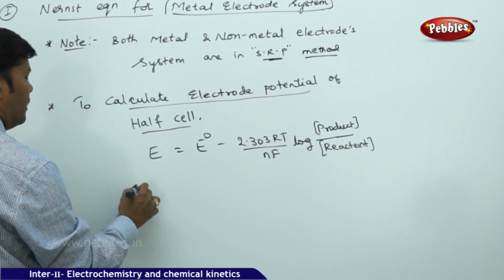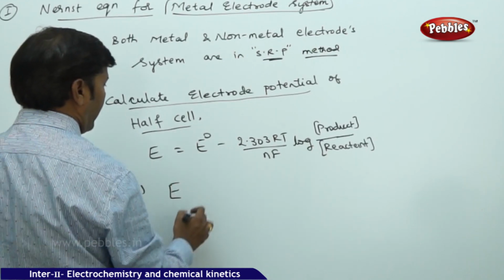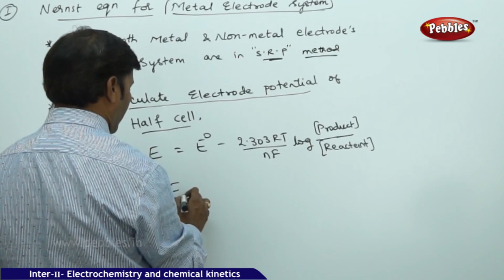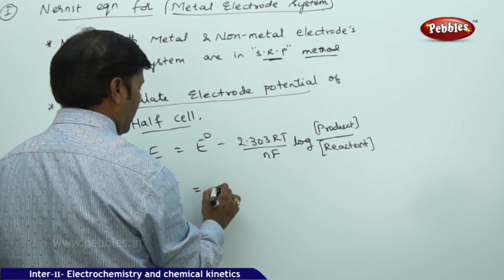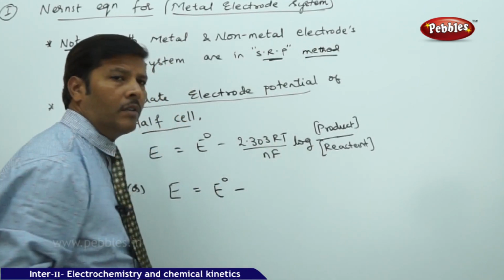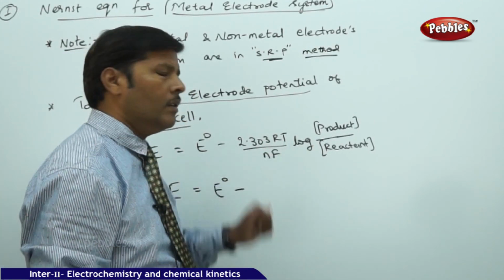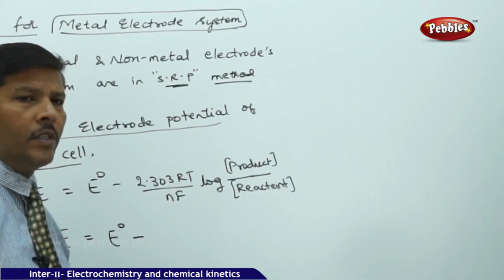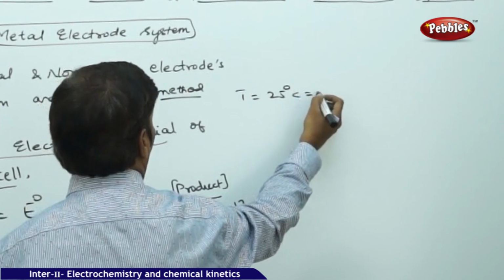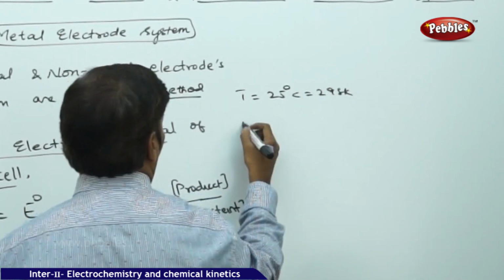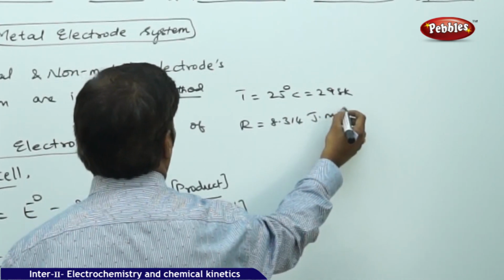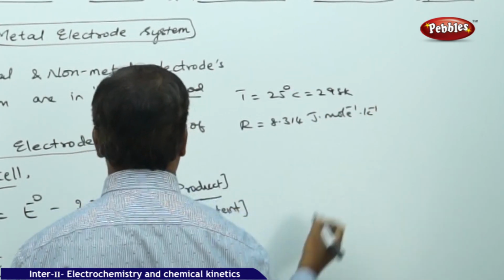Or you can just write this in a much simpler way: the potential of the half cell electrode is equal to E naught minus... If you substitute the value of the gas constant, R is the universal gas constant and T is the temperature. If the temperature is 25 degrees centigrade, which is equal to 298 Kelvin, and R is the gas constant, 8.314 joules per mole per Kelvin.